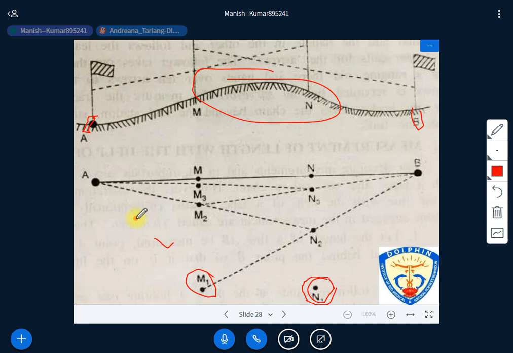Yes, sir, it's clear. Now go for the second stage. What is the second step you have to follow? Again, all of you look at the slide and listen carefully.